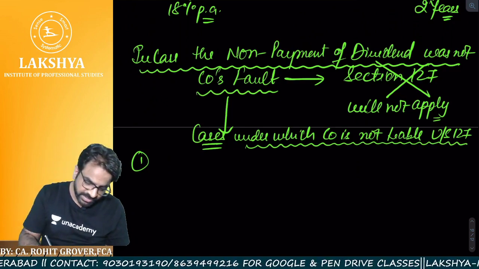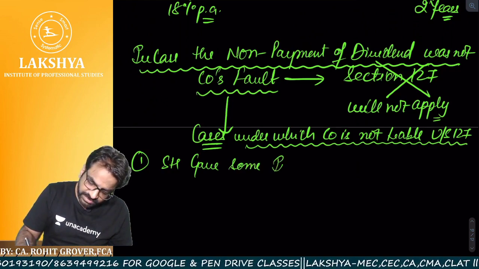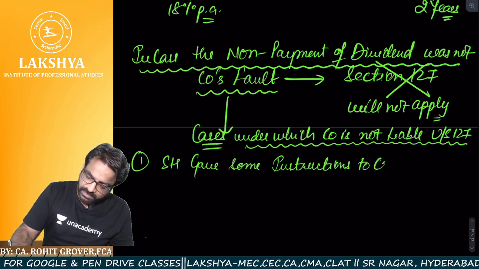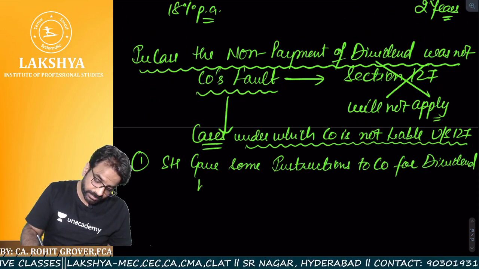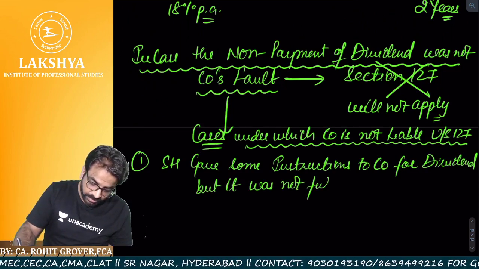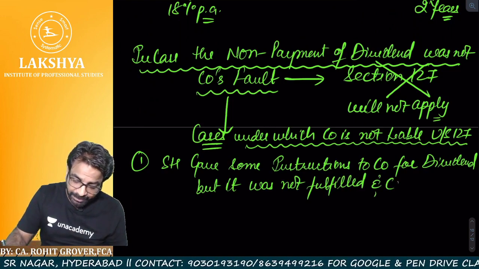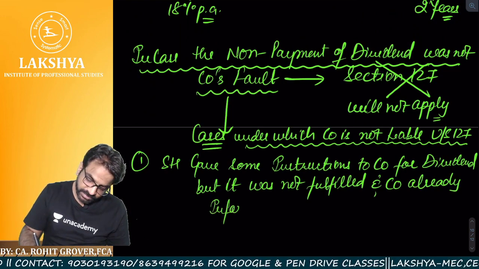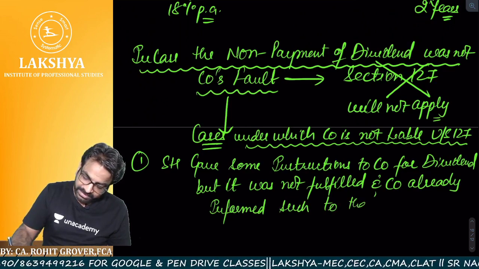Now listen to this one thing. Suppose the shareholder gave some instructions to the company for the dividend, but it was not fulfilled, or it cannot be fulfilled, and the company already informed such to that shareholder.